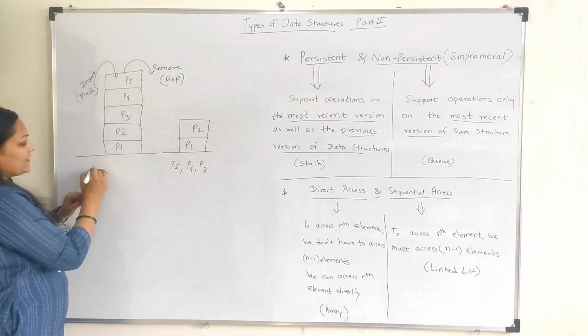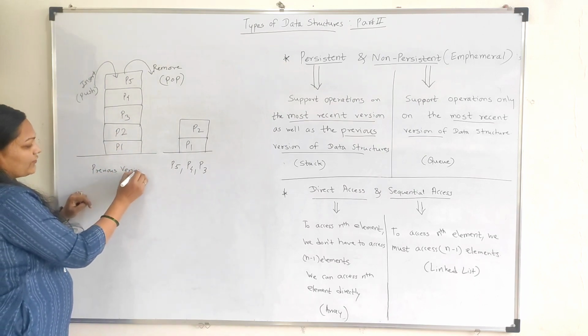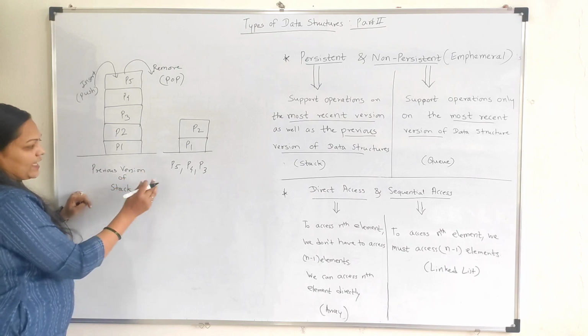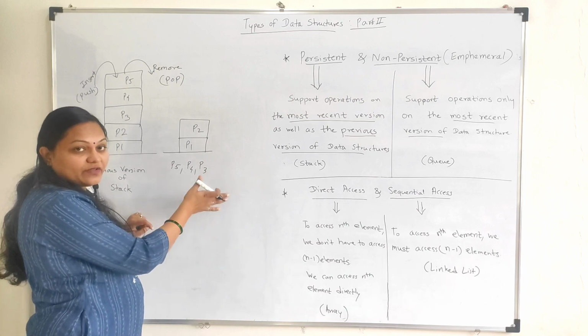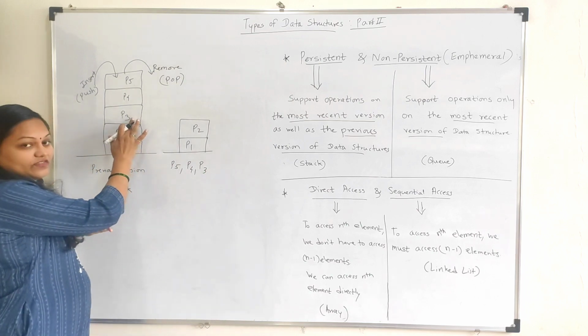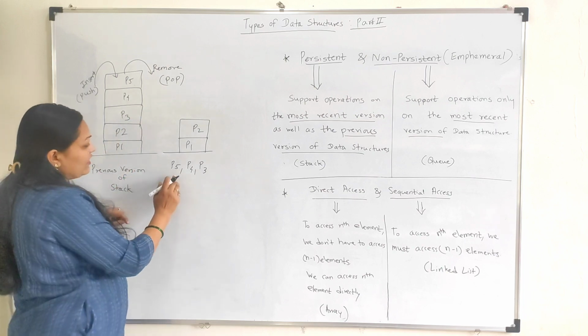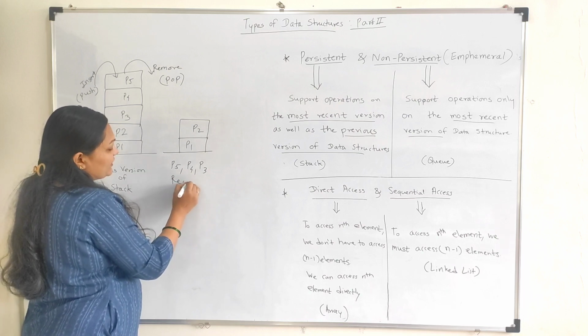This we can say as a previous version of stack, and this we can say as a recent version of stack after performing operation. Which operation we have performed? We have deleted P3. So after performing that, this is the recent version